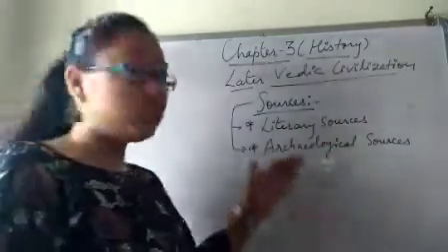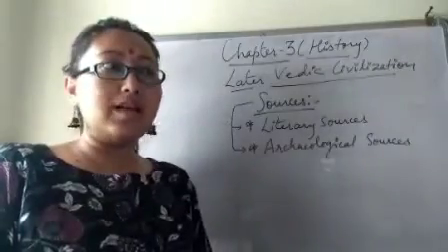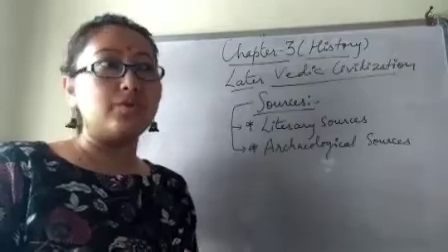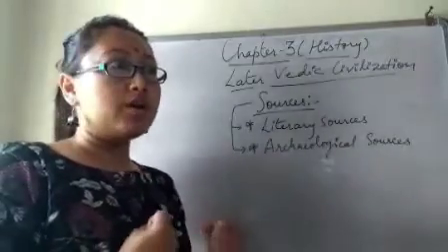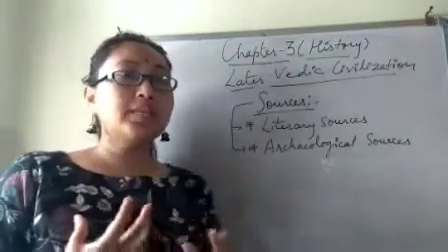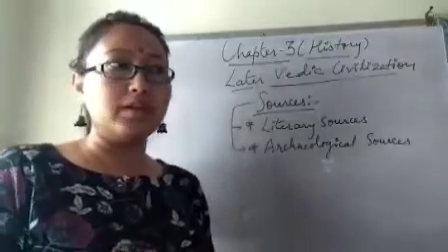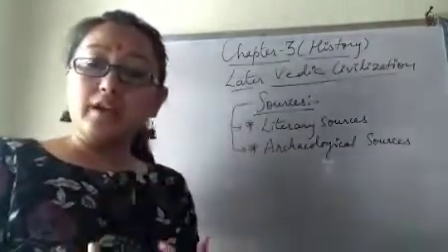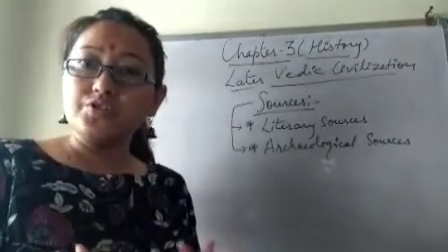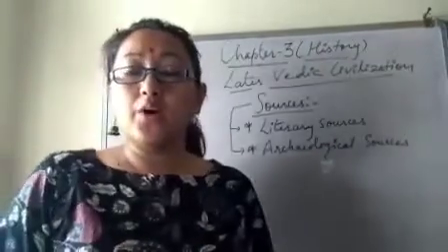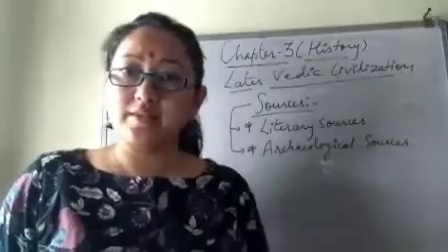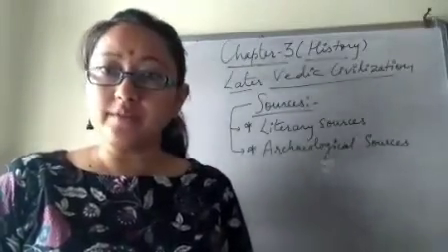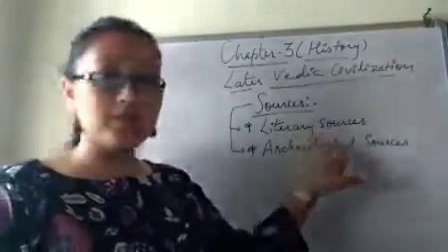And archaeological sources means ruins of buildings, ruins of cities, or ruins of towns, or pieces of gray pottery, iron tools, weapons, tools, etc. Right? Okay, let's talk about the later Vedic literature, that means the literary sources.